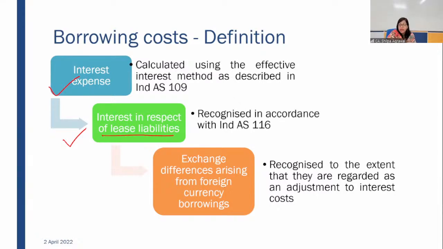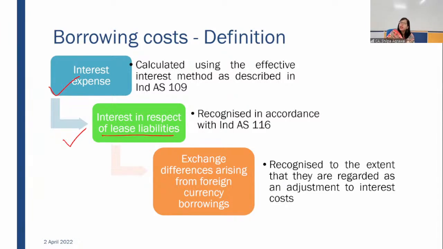Any exchange difference arising from foreign currency borrowing. What happens, for example, if you have borrowed funds from any foreign country in any foreign currency, then whatever interest you are paying on those funds, that is your borrowing cost for sure. But beyond that, because you have borrowed funds in foreign currency, there will be foreign exchange changes also.